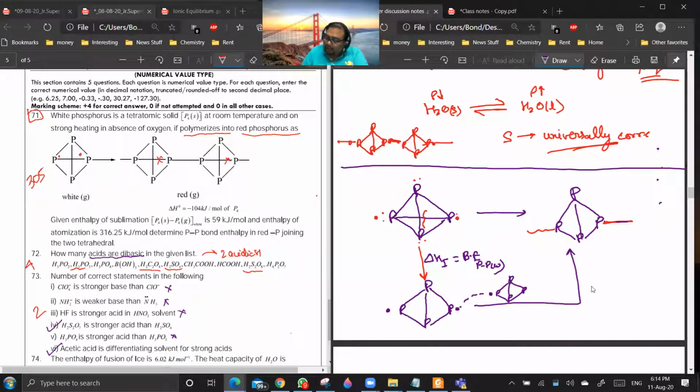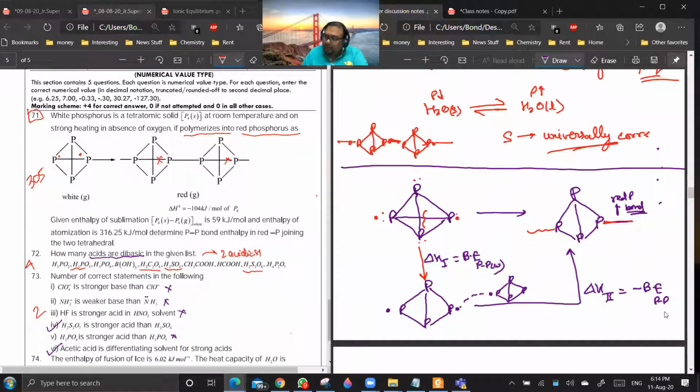In the second case, these two are combining to give a red phosphorus bond. So what will be delta H2? In this case bond formation is taking place, so it will be minus the bond energy of red phosphorus. Yes, sir.